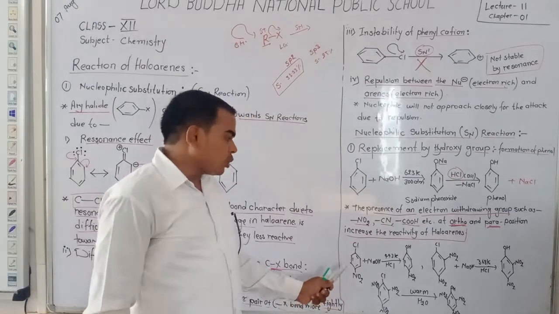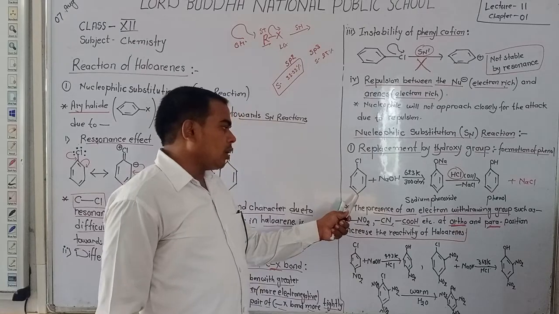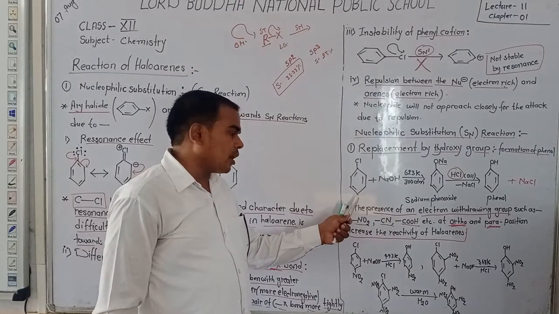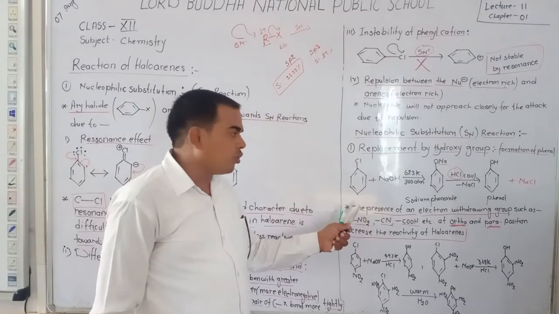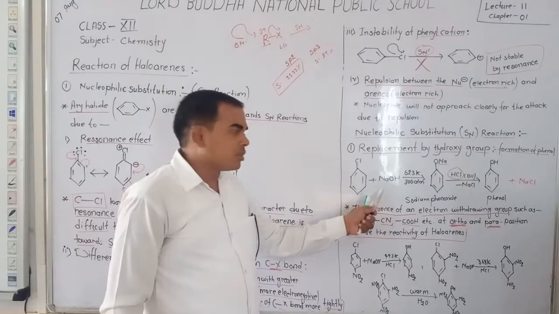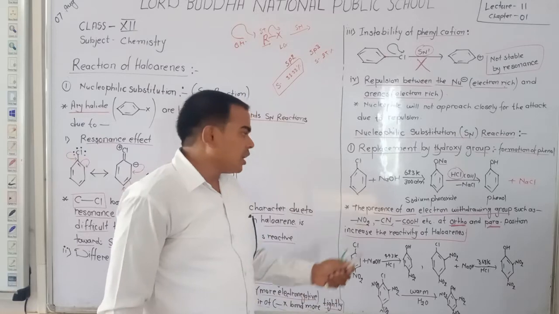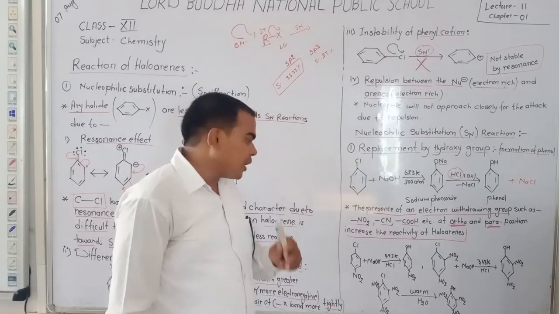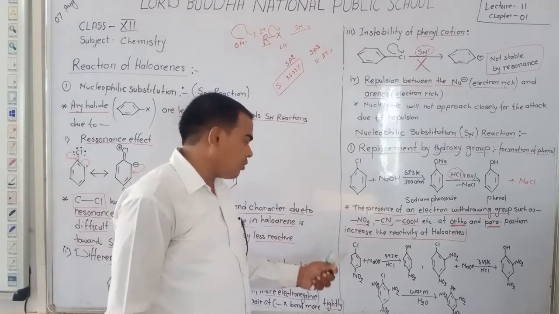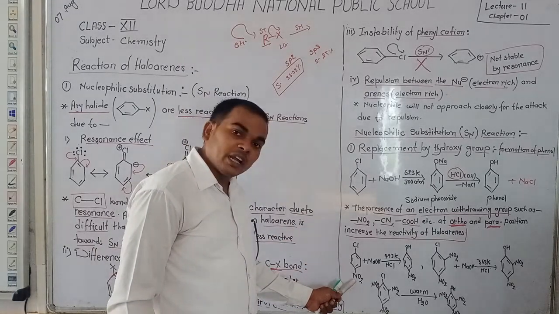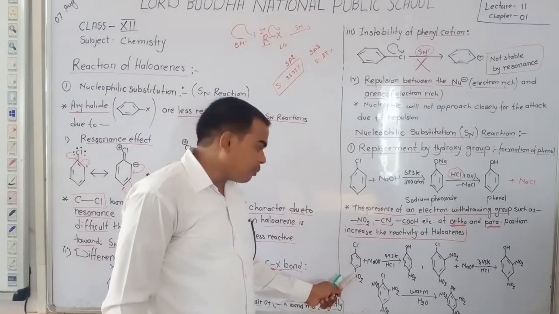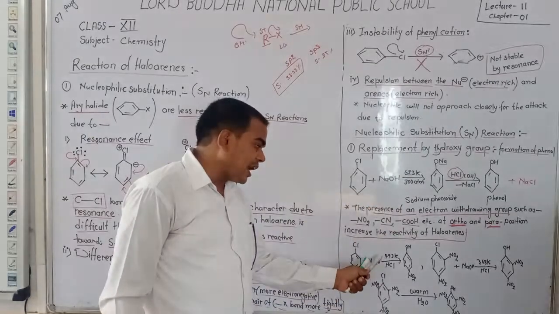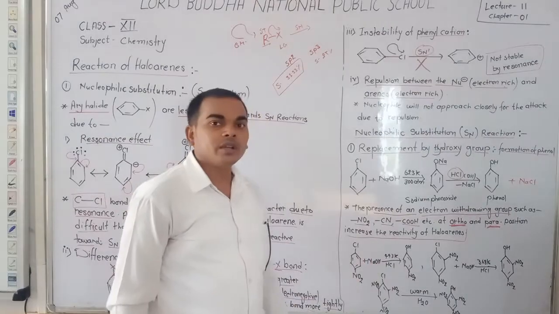Dear student, you know that without the presence of a nitro group, an electron withdrawing group, the reaction with sodium hydroxide occurs at 623 Kelvin temperature. But in the presence of an electron withdrawing group at the para position, this reaction occurs at only 443 Kelvin temperature.